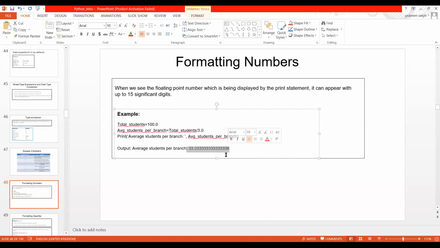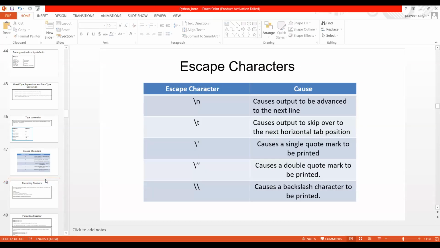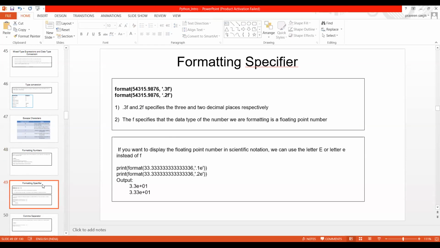Suppose you wanted to show this to your professor or your HOD. Nobody will like this average, because people think up to 2 digits after the decimal is fine. So how will you do that? You need some mechanism to do that. That is where we generally use a formatting specifier.